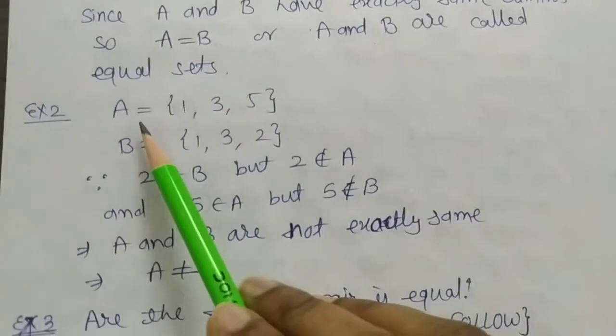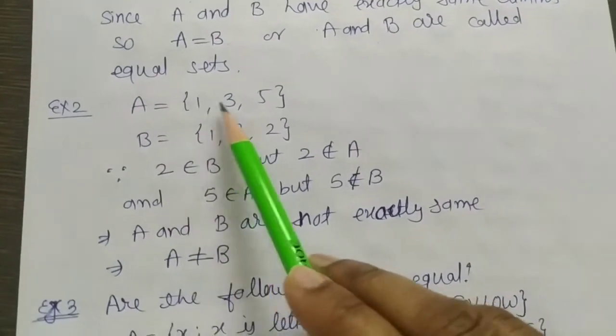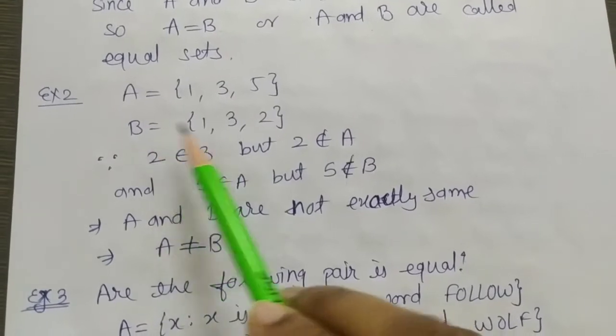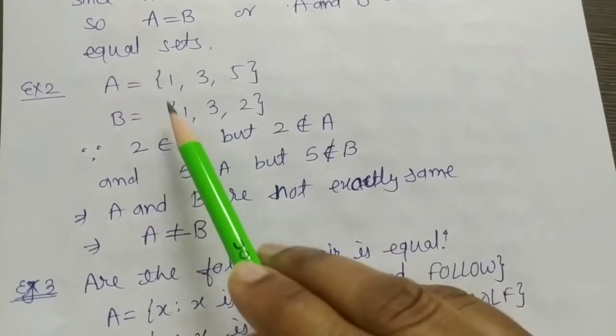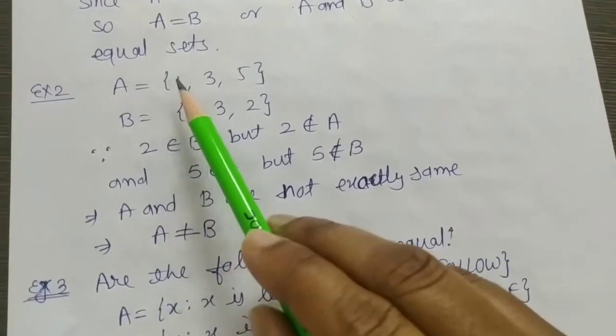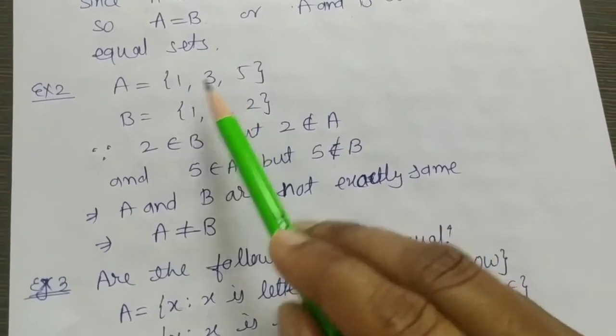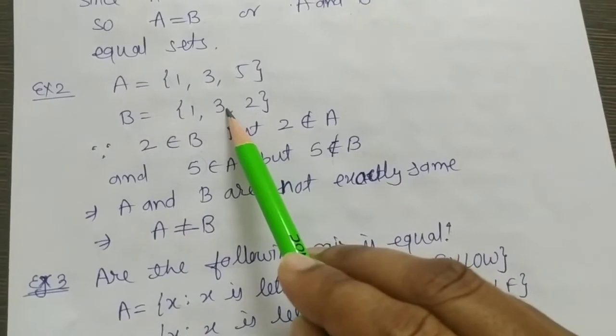Taking another example, A has 1, 3 and 5. B has 1, 3 and 2. Here, A has 1 and 3, B also has 1 and 3.